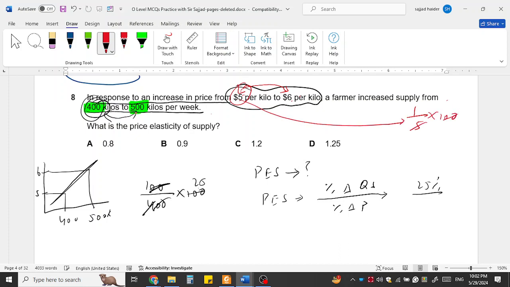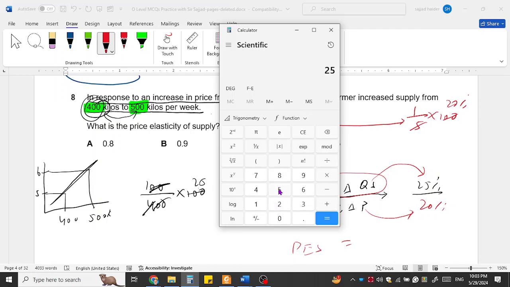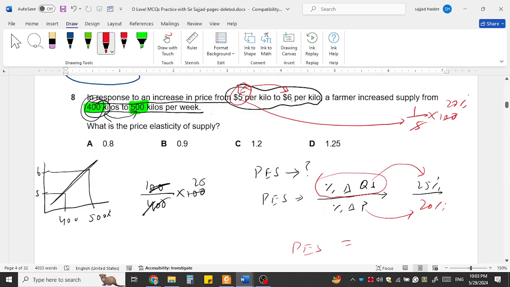So it will be 20%. So quantity supplied has changed by 25% and the price has changed by 20%. So PES, price elasticity of supply, will be 25 divided by 20. Using the calculator, 25 in the numerator divided by 20, we will receive 1.25. The price elasticity will be 1.25.